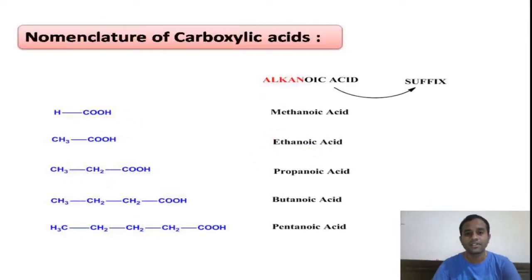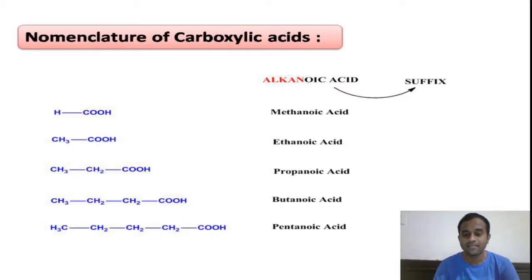Coming to the nomenclature, we can name carboxylic acids in two ways: based on the IUPAC rules, and based on the source, that is the common name, right? How do we give the nomenclature of carboxylic acids based on IUPAC rules? Usually the IUPAC name consists of three things. One is a prefix, in which we write the substituents in alphabetical order, followed by the root word, which indicates the number of carbon atoms in the main chain.